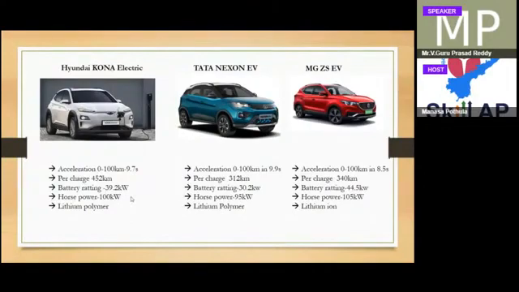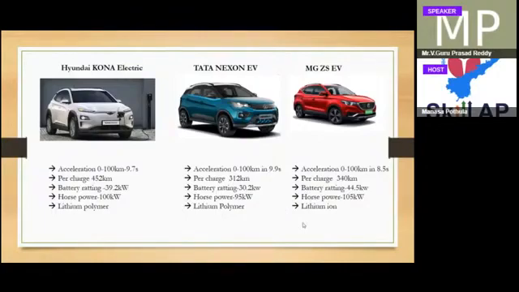So this is the distance. Here they are using lithium polymer batteries. Again, the Tata Nexon EV goes 0 to 100 kilometers in 9.9 seconds, and per charge it can go 300 kilometers. The battery rating would be 30 kilowatt hours, and the power is 95 kilowatts. Here also they are using lithium polymer.